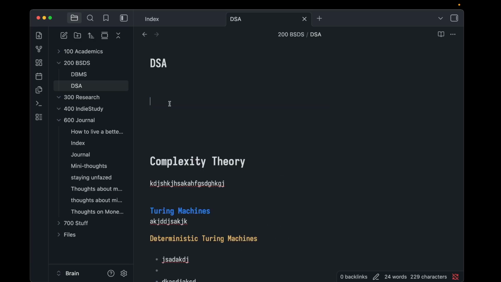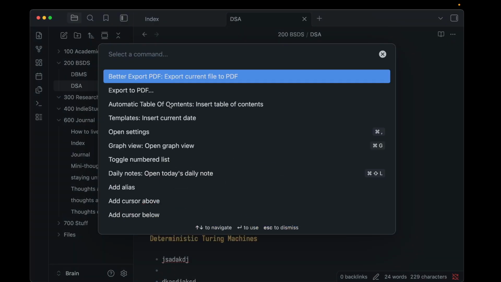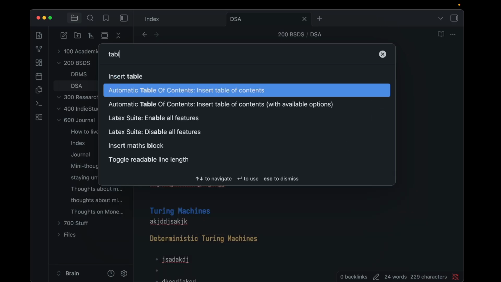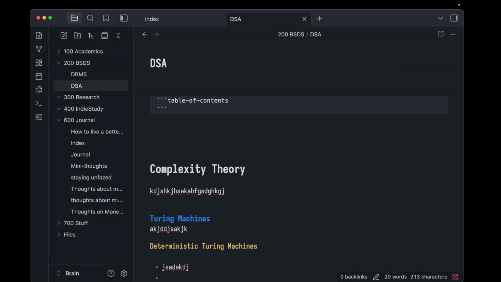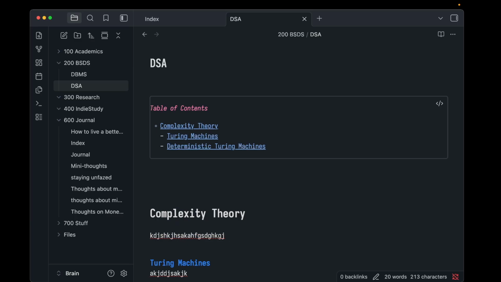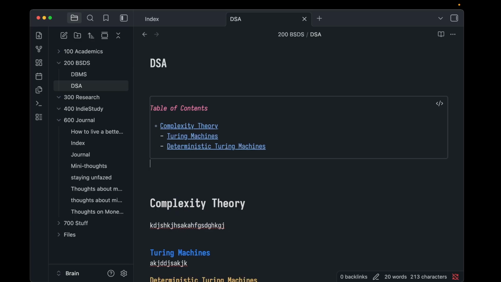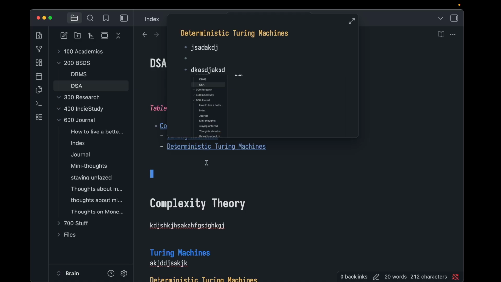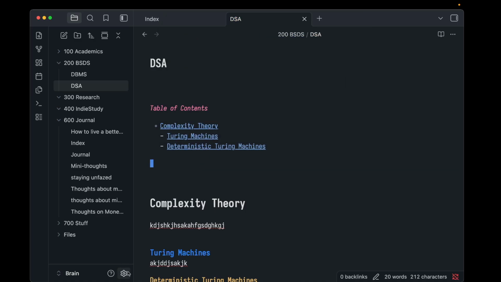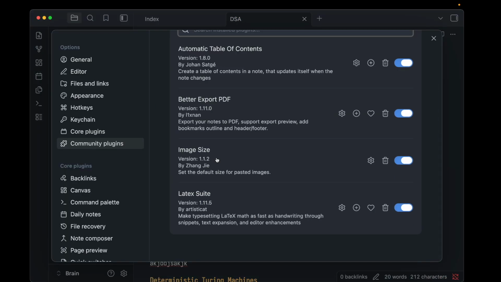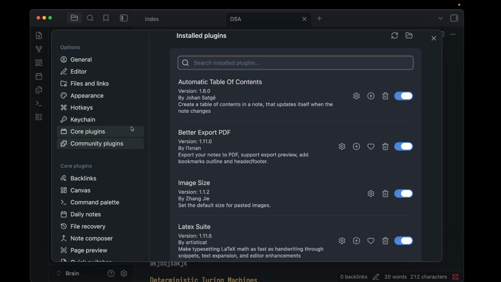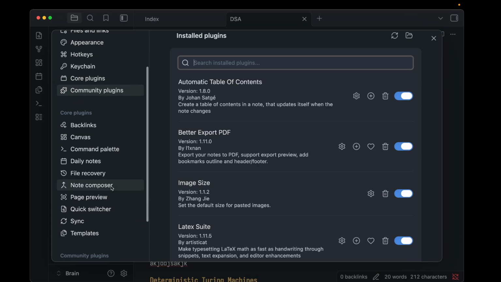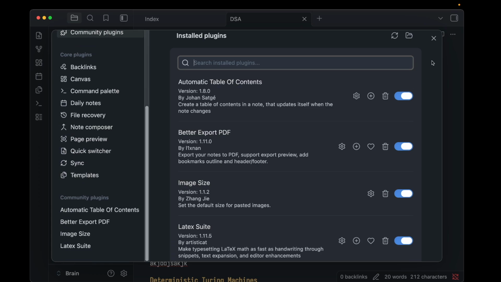Now, if I press space command P, and then table of contents, you will add this, and it just adds this table of contents thing, right? And then you can go here, like yeah, this is my setup. I have nothing else, just some things I liked. I hope my friend can see this and get inspired, I don't know.